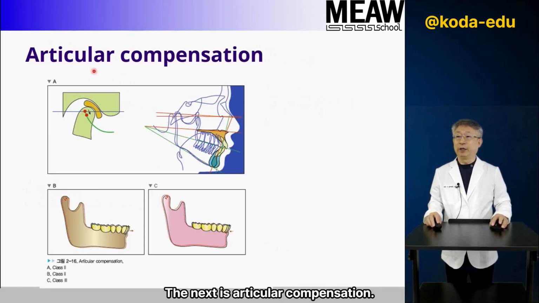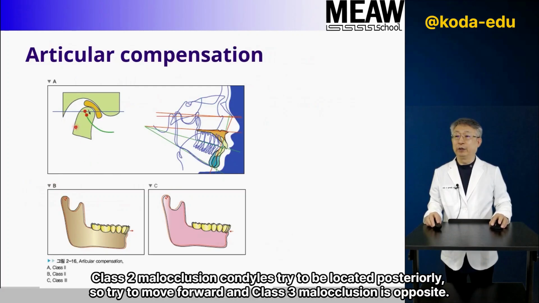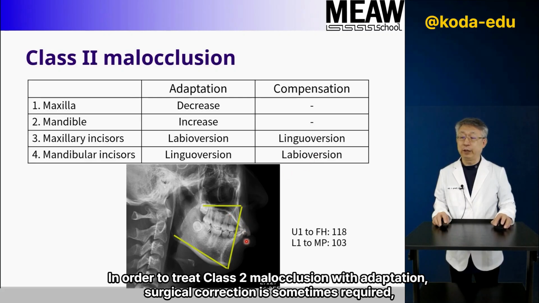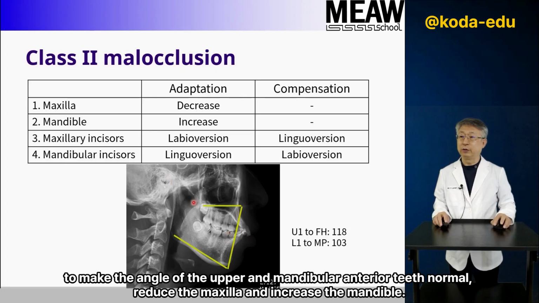The next is articular compensation. In class 2 malocclusion, the condyles try to be located posteriorly, so they try to move forward, and class 3 malocclusion is opposite. Class 2 malocclusion compensation is lingual tilt for maxillary incisors and labial tilt for mandibular incisors. In order to treat class 2 malocclusion with adaptation, surgical correction is sometimes required. To make the angle of the upper and mandibular anterior teeth normal, reduce the maxilla and increase the mandible.